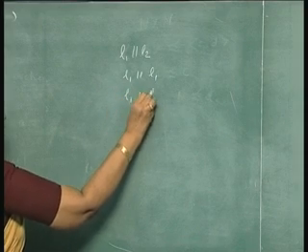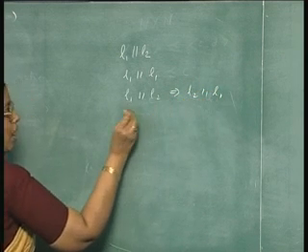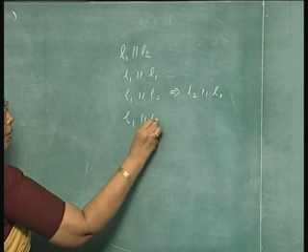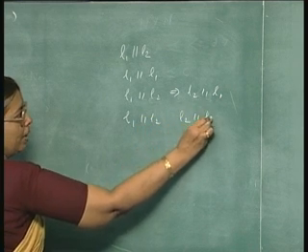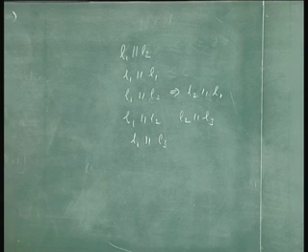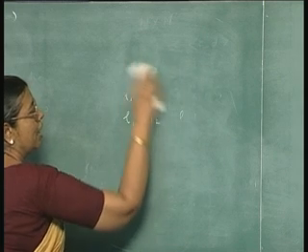L1 is parallel to L2 would mean L2 is parallel to L1, and if L1 is parallel to L2 and L2 is parallel to L3, L1 will be parallel to L3. So, transitive property also will hold. So, this is another example of an equivalence relation.